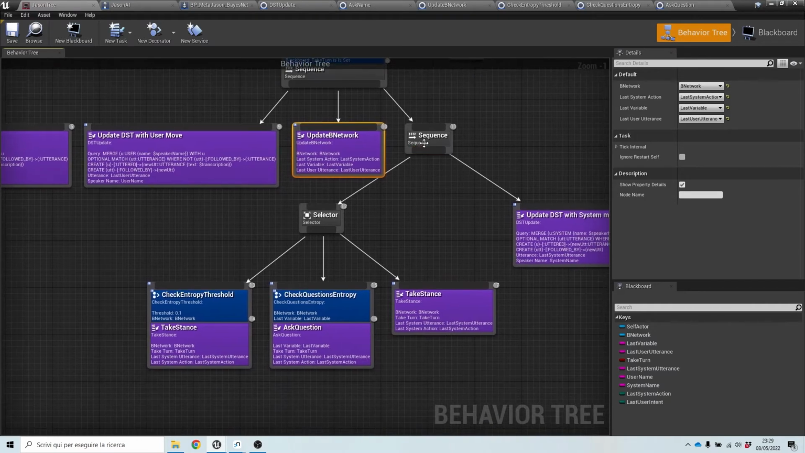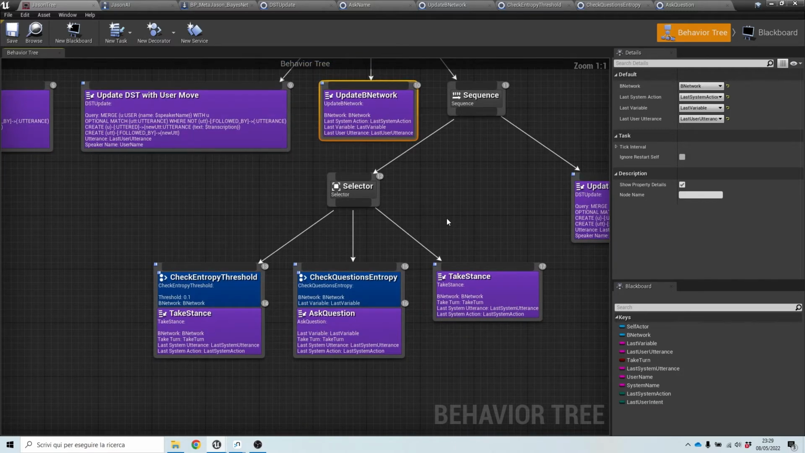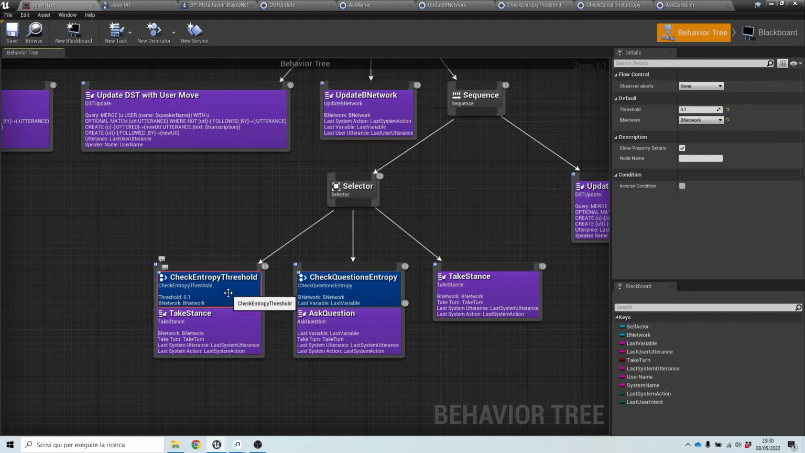Next, we will try to select the most appropriate dialog move, exactly as we did in the previous video. So this selector will try to take a stance about the grass being wet, if you remember the example from the last video, but only if the entropy here is lower than the given threshold. So if the entropy value is lower than the threshold I give here.